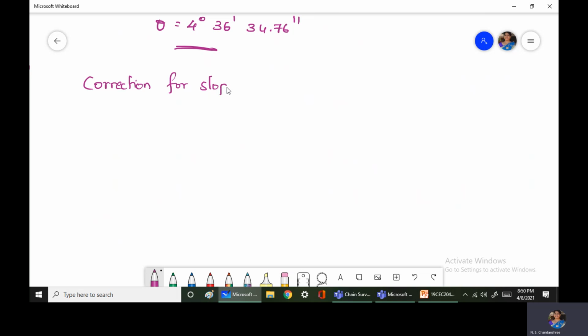Now we have to find out the correction for slope. Correction for slope is equal to L multiplied by 1 minus cos theta.